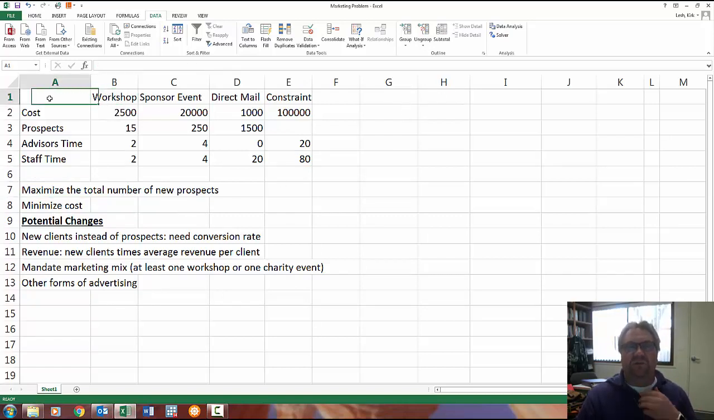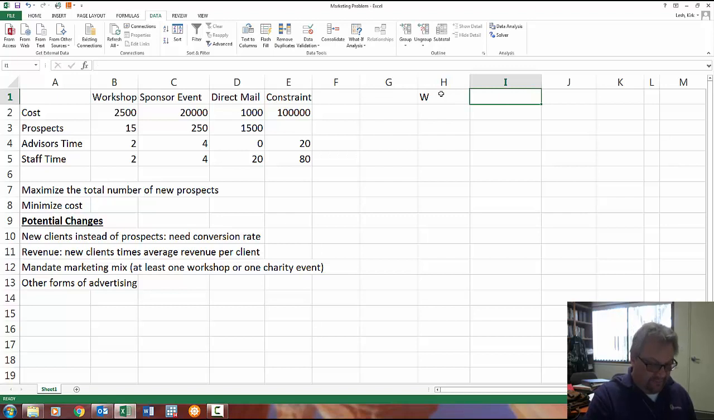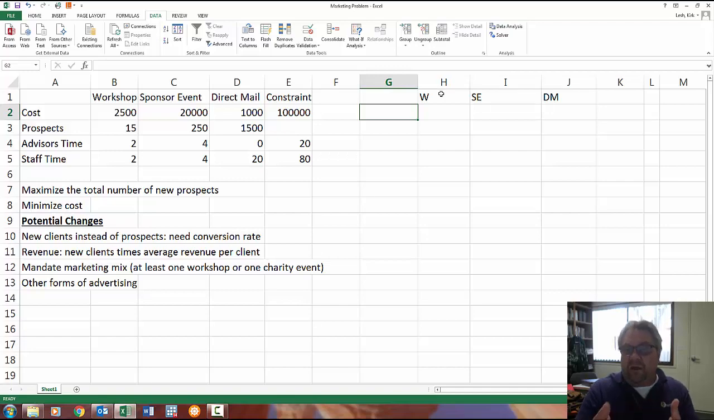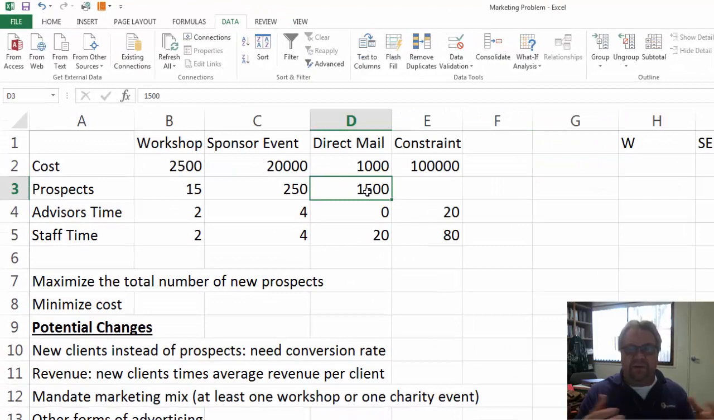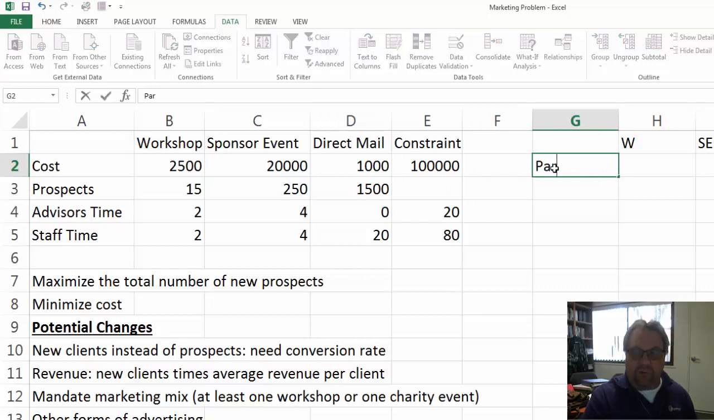I should also say something about how this is set up: this is one workshop. My variables will be W for workshop, SE for sponsor an event, and then direct mail. These are in per unit terms: one workshop, one event, and literally one piece of mail. That's why the direct mail can hit 1,500 prospects. One way to think about direct mail is that it's one letter that you're sending out to these prospective clients.